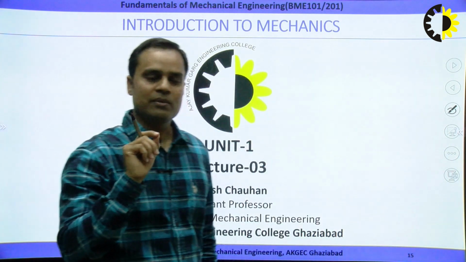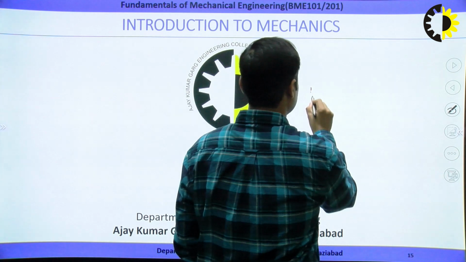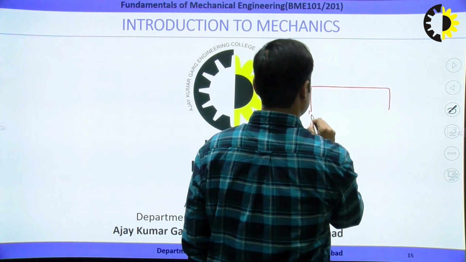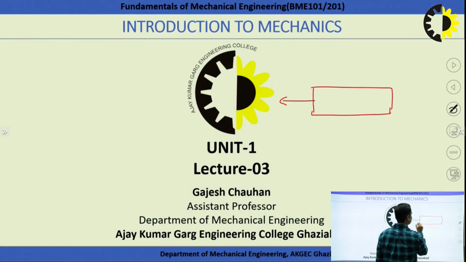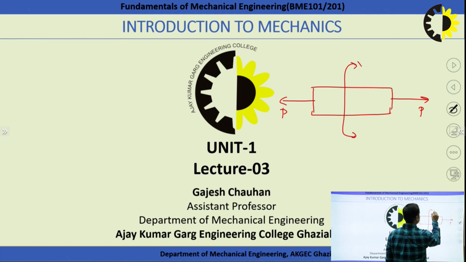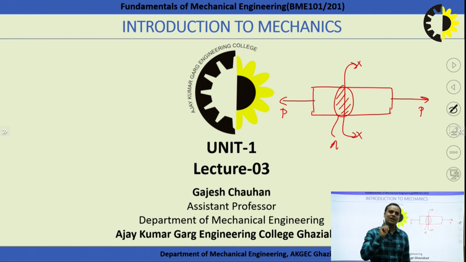I hope the question is clear to everyone. Suppose this is a body, an object, and a force P is acting over the cross section, and the cross section area is A. Because it is a uniform cross section area, the simple question can be asked: at what point is the stress maximum? The student simply gives the answer that the stress is uniform throughout, and the value of maximum stress will be nothing else but the load by area, P by A.